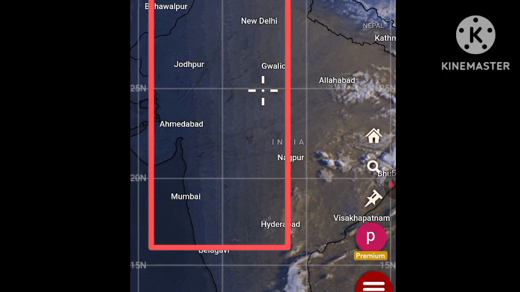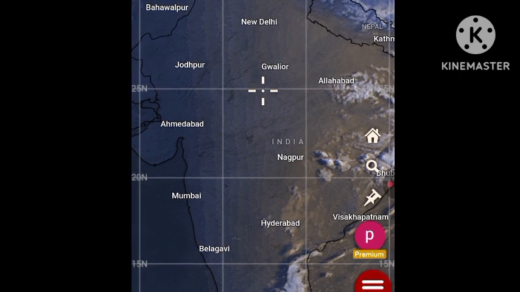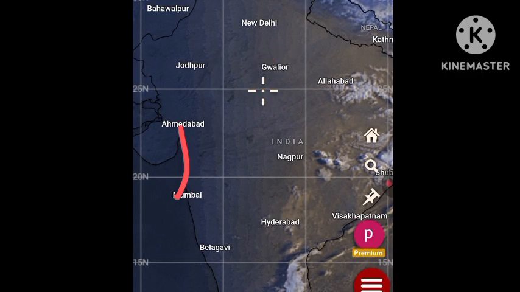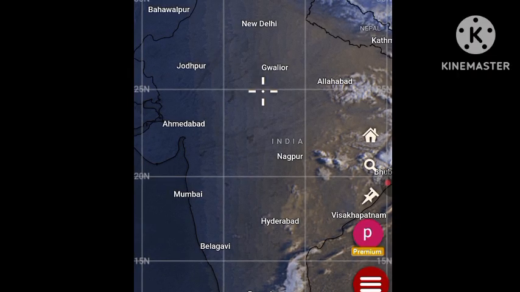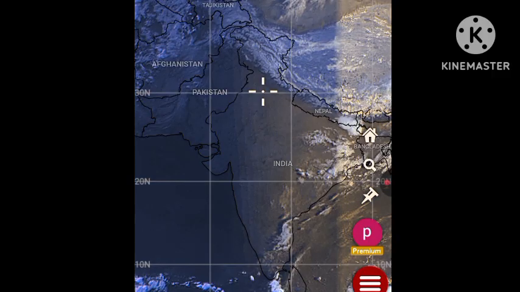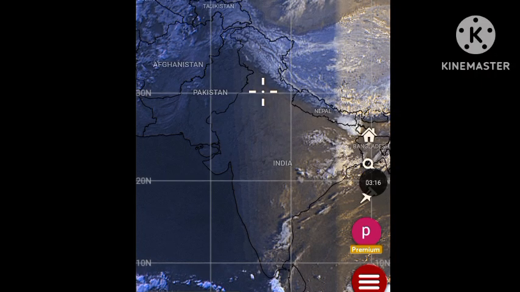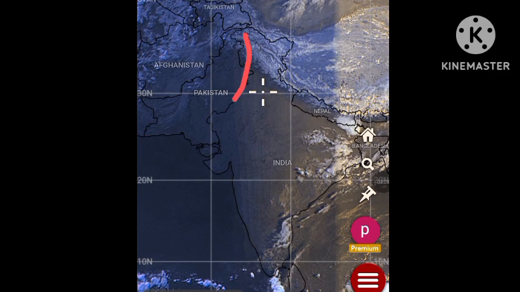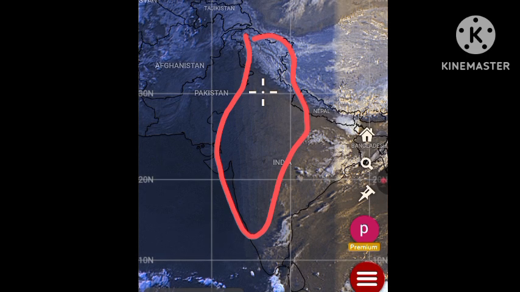So this region is completely cloud free. So not a single cloud is here. Let me first zoom it out, then we will be able to draw the circle. Okay. So you see here, from here to the southern part, almost this region is clear. So no clouds are present over this region.